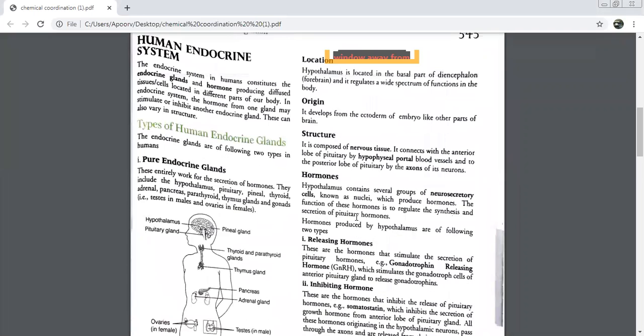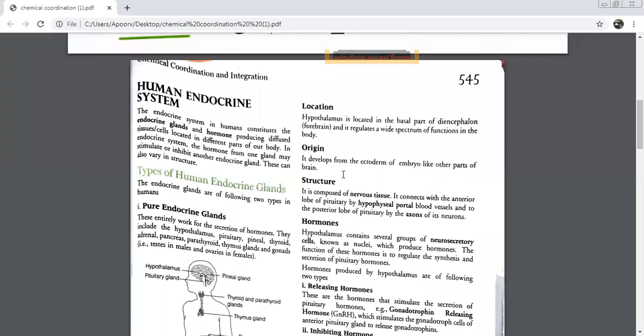So we have to study a little more detail about this. If you remember yesterday, hypothalamus, what was the location, children? Where was it located? Head. In the brain. In the head. Yes, when I divided the body into three major parts externally, then I told you head. Let's go and find out the exact location. It is located in the basal part of your forebrain, and it regulates a wide spectrum of functions in the body. What is the basal part of forebrain called?